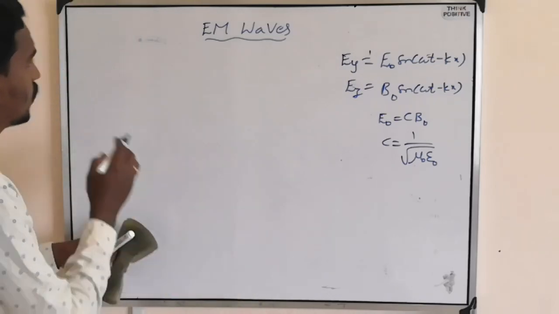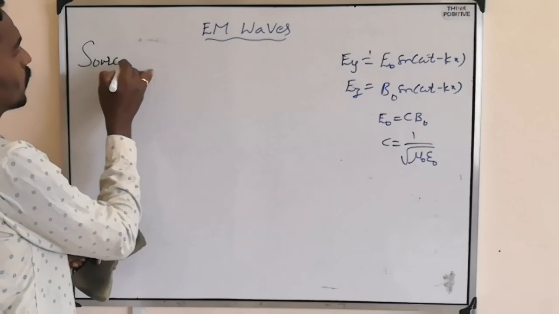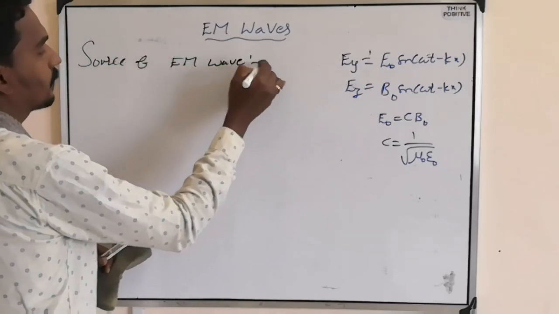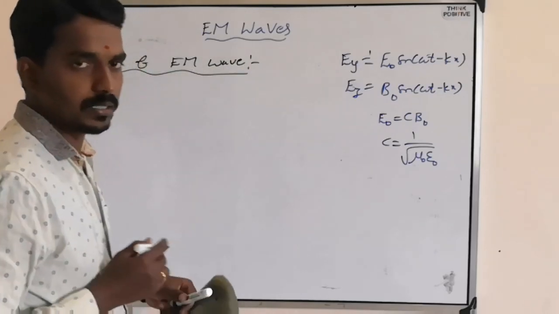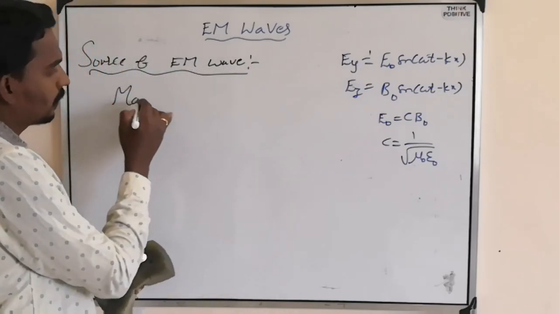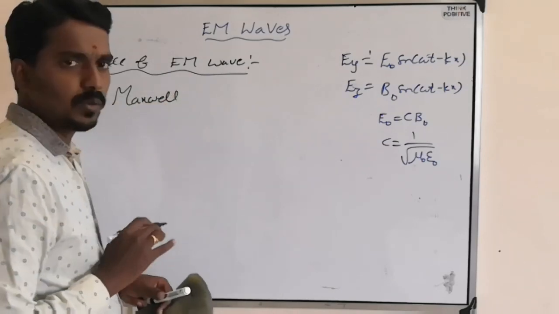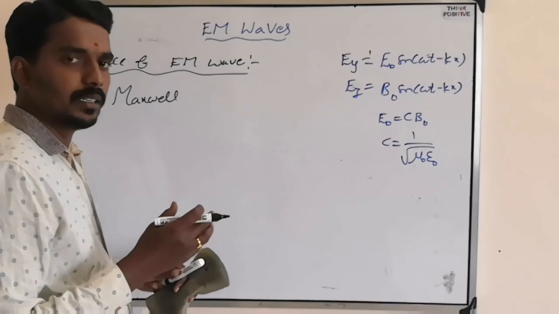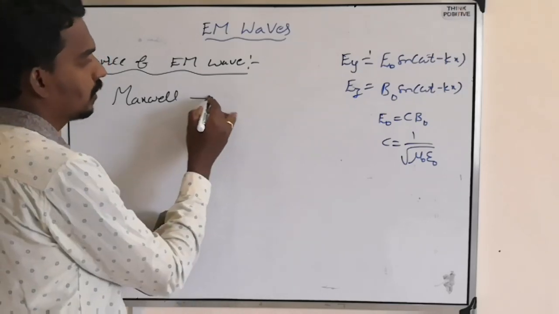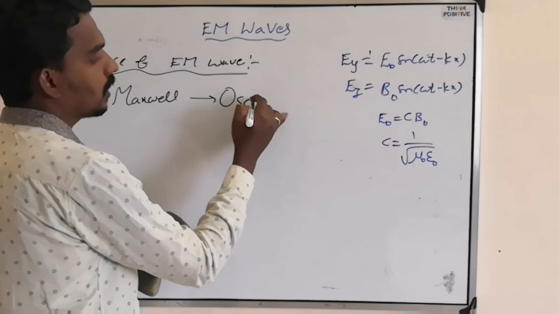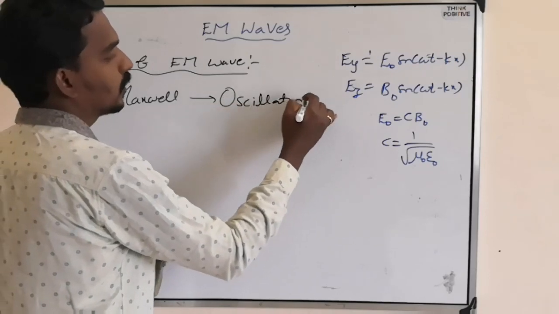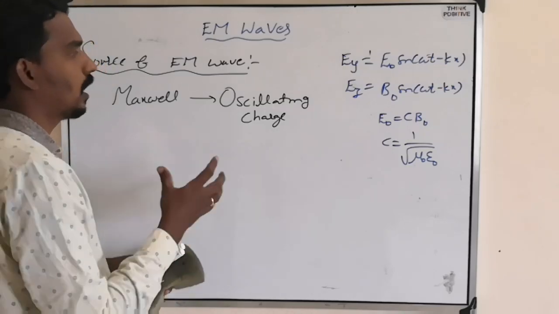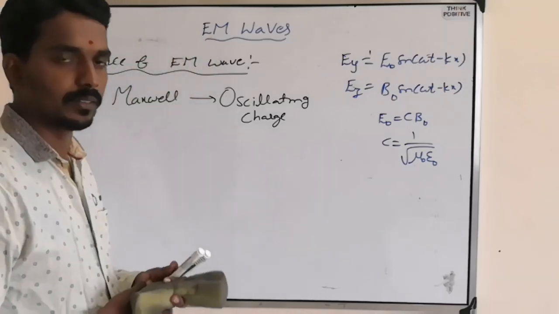But actually, what is the source of electromagnetic wave? And who found this? See, Maxwell assumed or predicted and found that an oscillating charge is the best source of the electromagnetic wave.